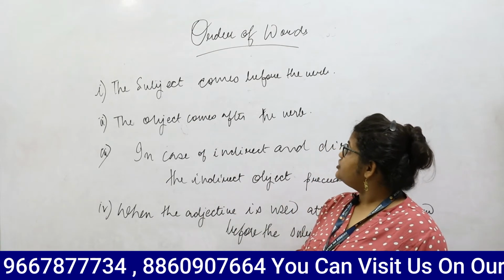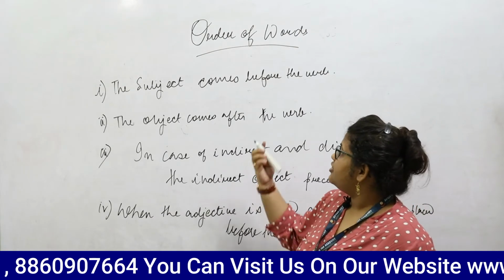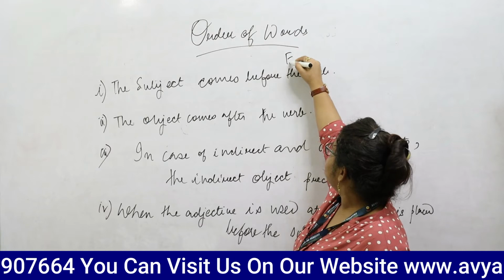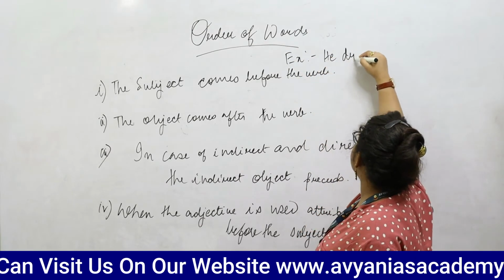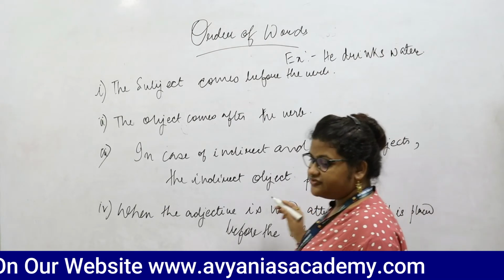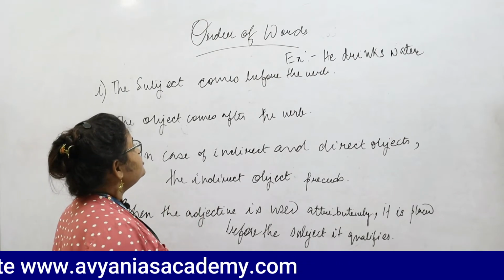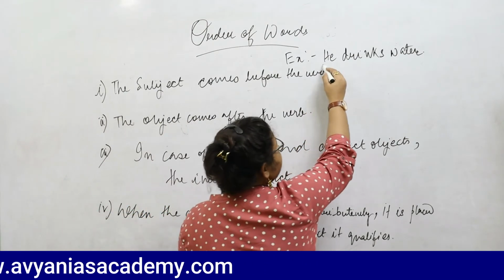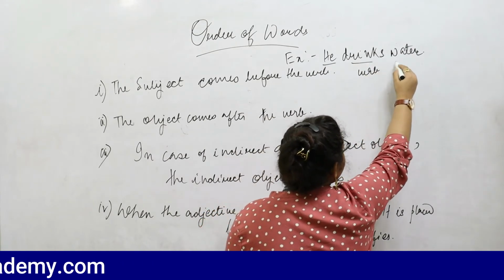The first rule would be, the subject comes before the verb. For example, he drinks water. This is the first example. He drinks water. The he is the subject here, drinks is the verb, and water is the object.